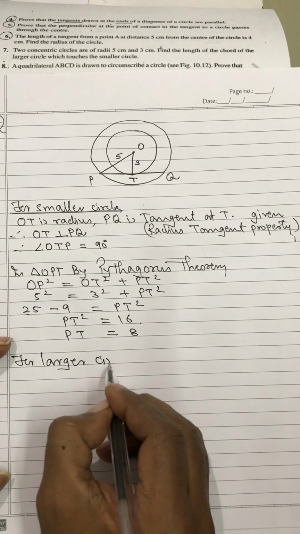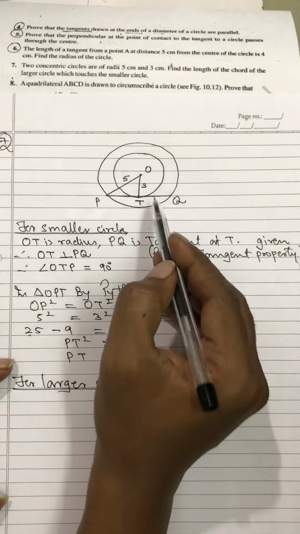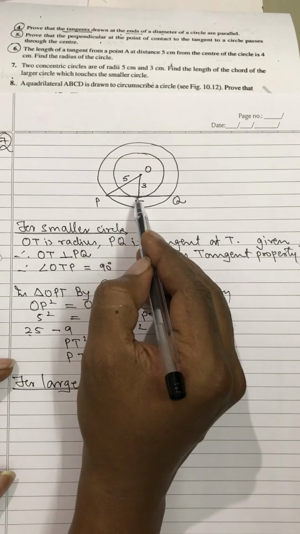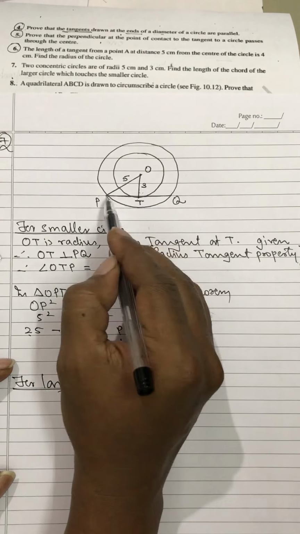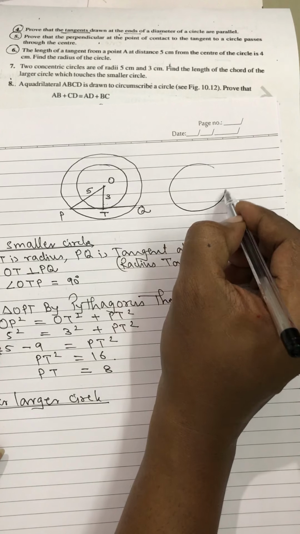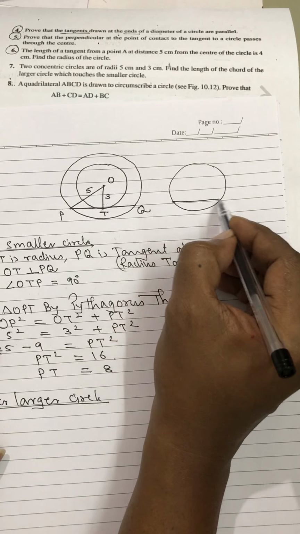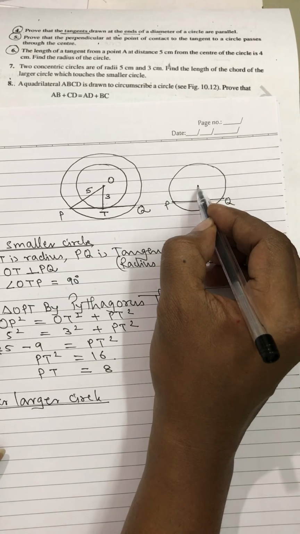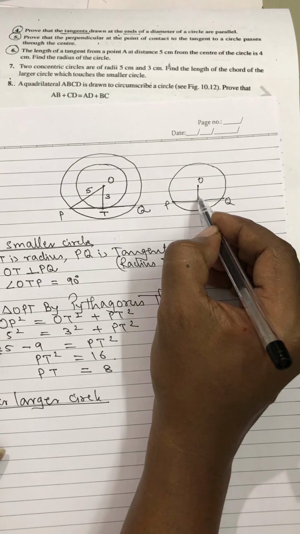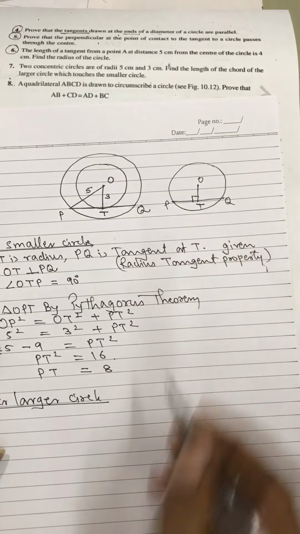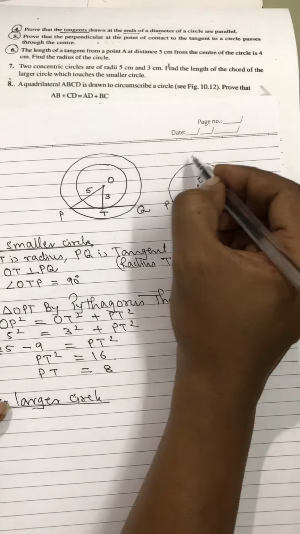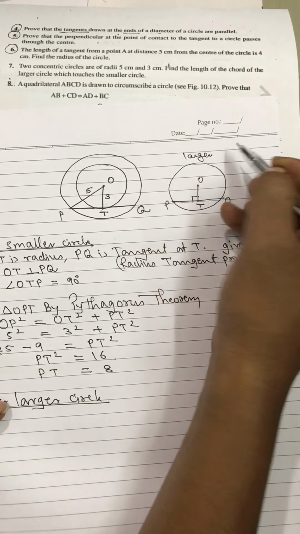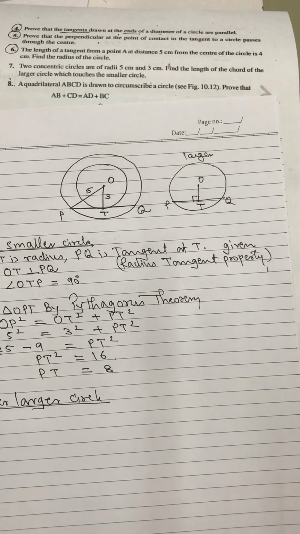Larger circle, now you know for larger circle this is the perpendicular drawn on the chord. If I consider only the larger circle, then this is the chord PQ and this is the perpendicular drawn from the center of the circle. It will be looking like this. See, this is only the larger circle I am talking about now. The picture is something like that.